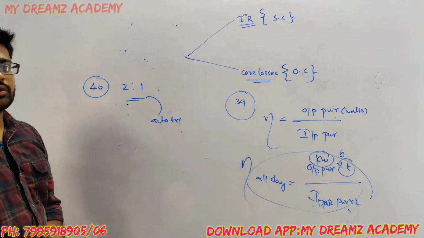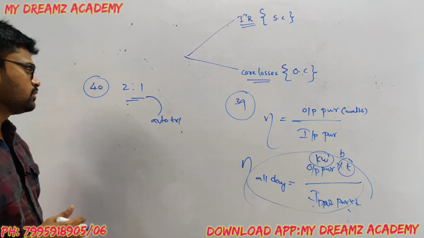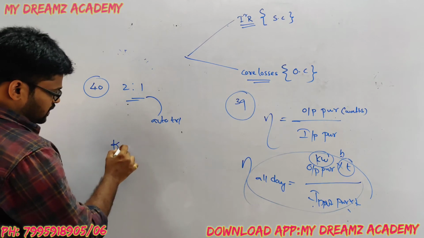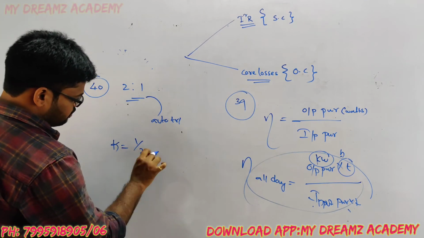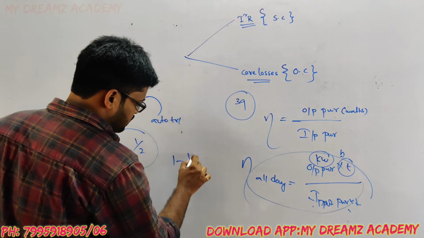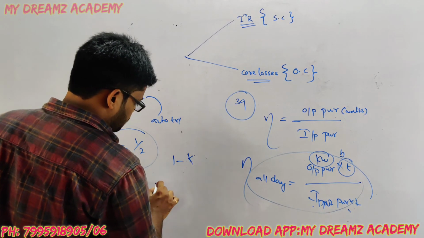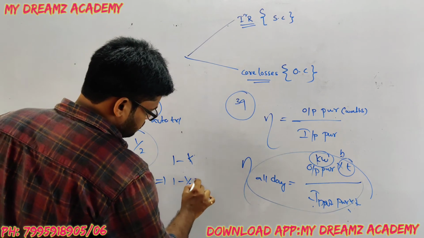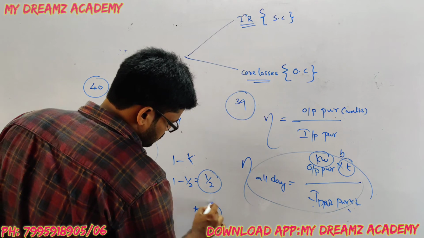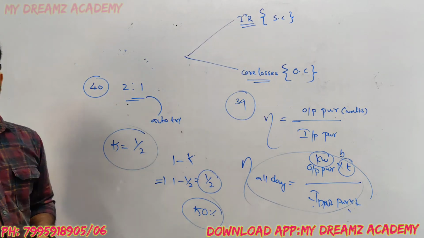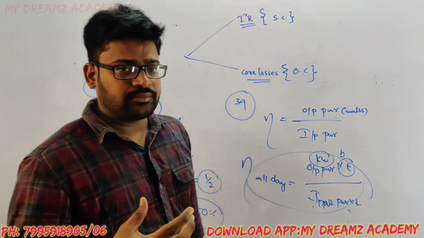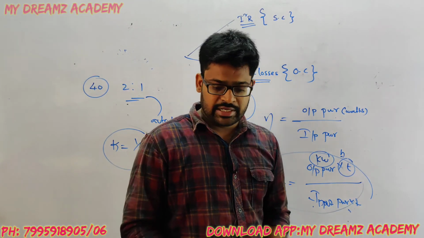The K value in the auto transformer is 1/2. The saving of copper is 1 minus K, so 1 minus 1/2 gives 1/2, that is 50%. We can save 50% of copper if we use an auto transformer instead of a 2-winding transformer.